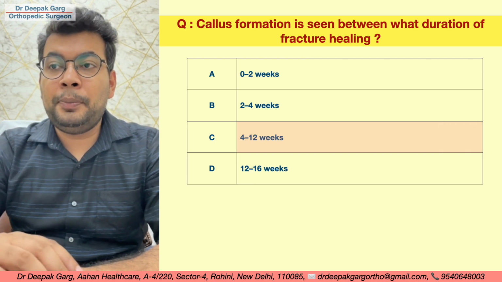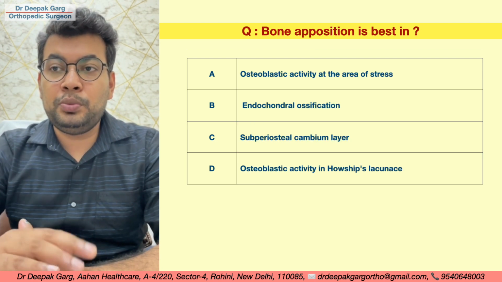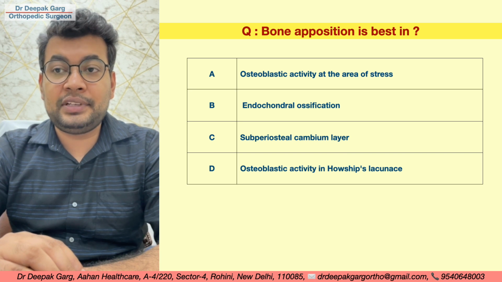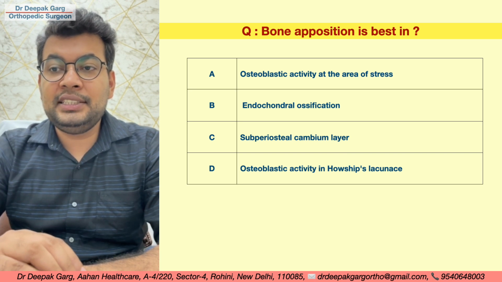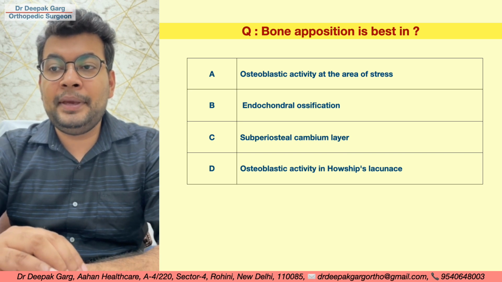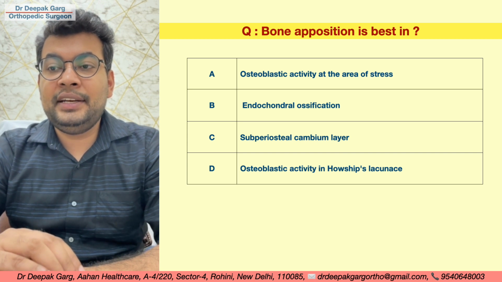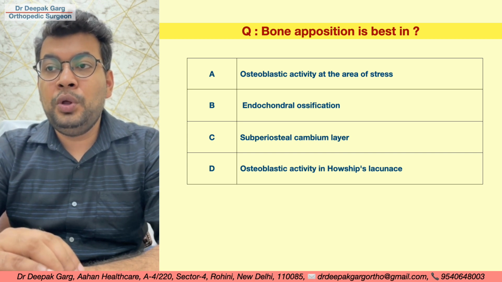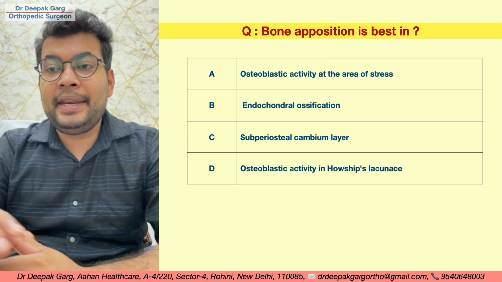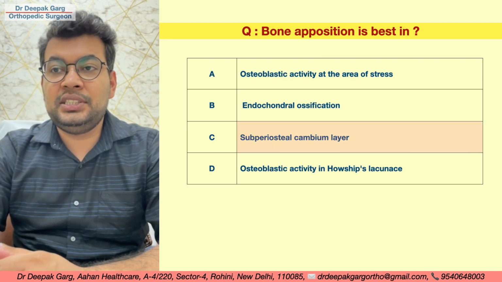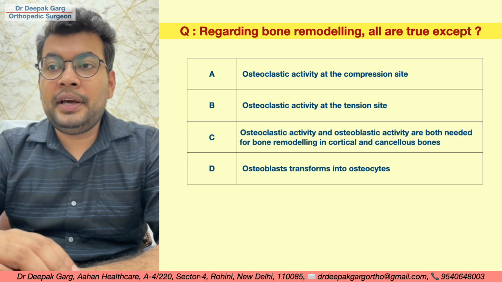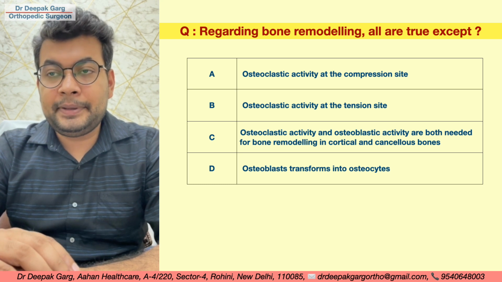Bone apposition is best in: osteoblastic activity at the area of stress, endochondral ossification, subperiosteal cambium layer, osteoblastic activity in Haversian lamellae. So we already know it is best in the subperiosteal cambium layer. So the answer is C.